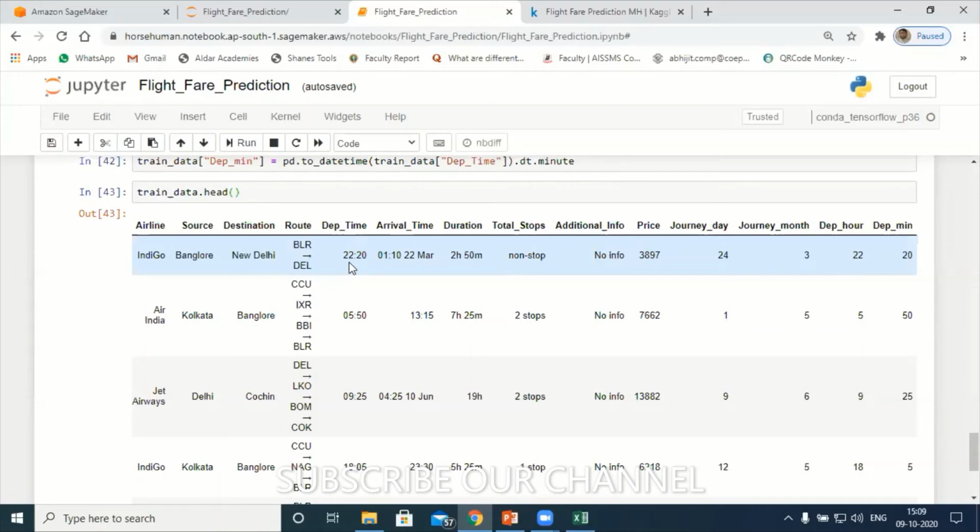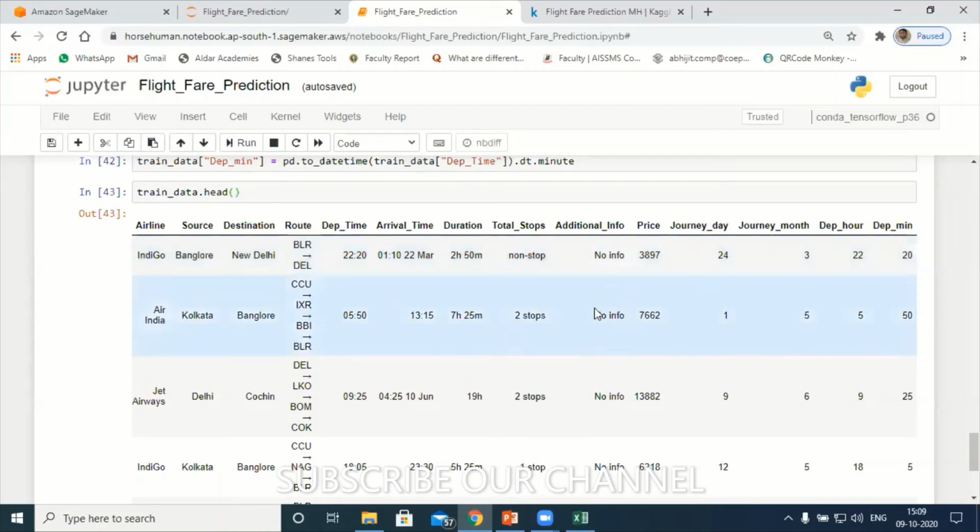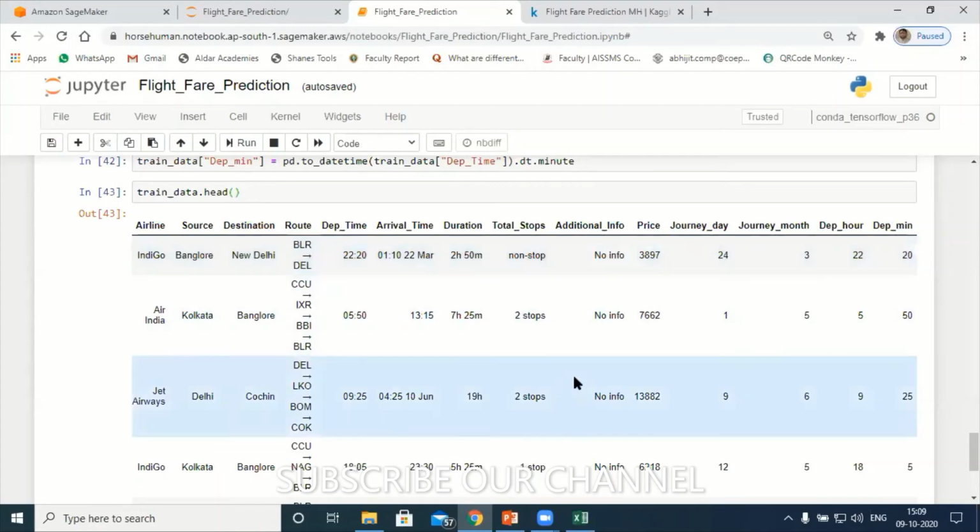It's similar to date of journey, no? Okay, so like how we did in the date of journey, similarly we have done it in the departure time also. Understood. So it is going to be the same day. Let's try to dig again. I have to dig this data. Again, more analysis is required in this one.